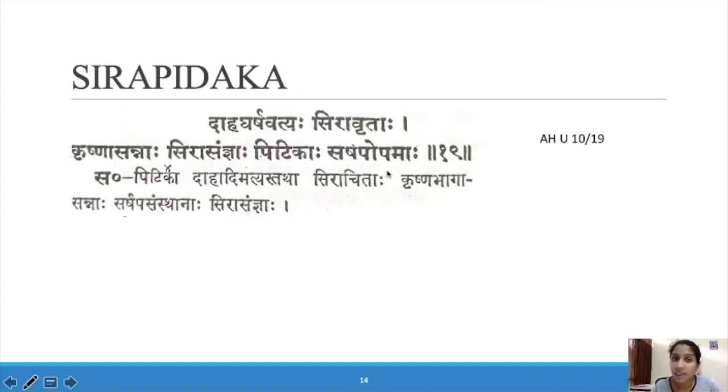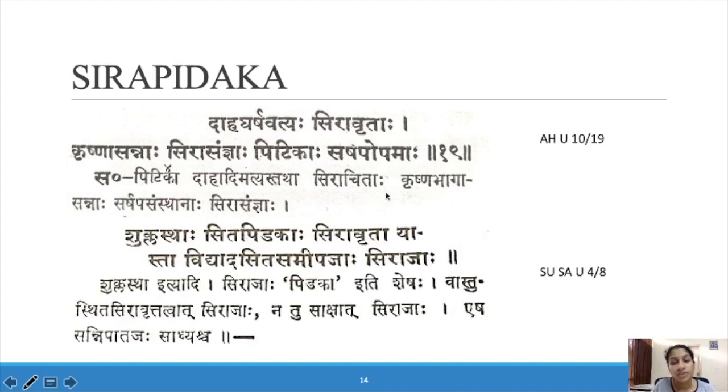So there is one Pitaka in this disease. This is Ashtanga; according to Ashtanga, Daha Karshavatyaha, Siravrata, Krishnasanna, Sirasapnya, Pidika, Sarshapopama. So this is a Pitika. Pitika is seen in Shukla Bhaga with symptoms like Daha and Karsha. It will be rough and a burning sensation will also be there. Siravrata, and it is surrounded by Sira, blood vessels.